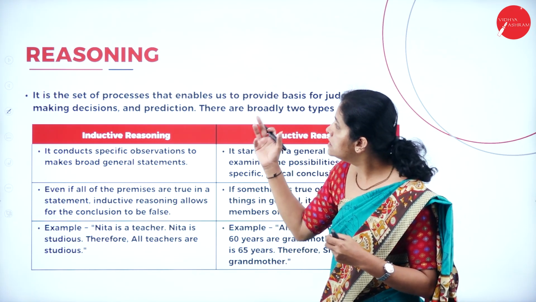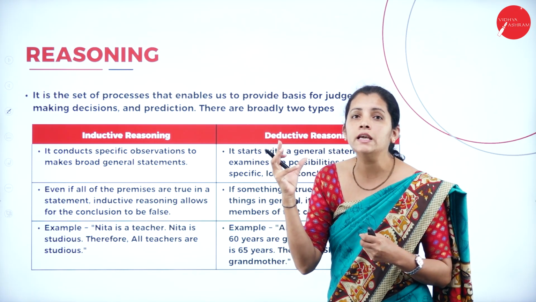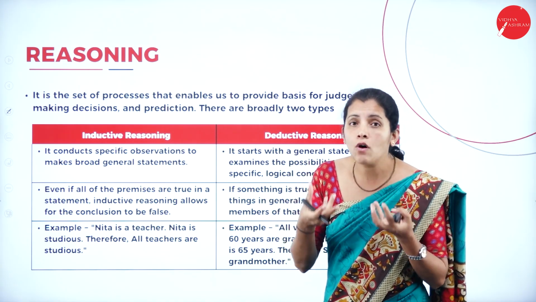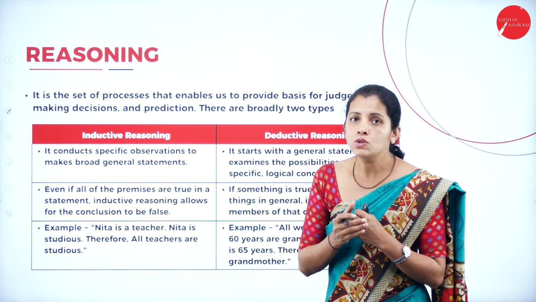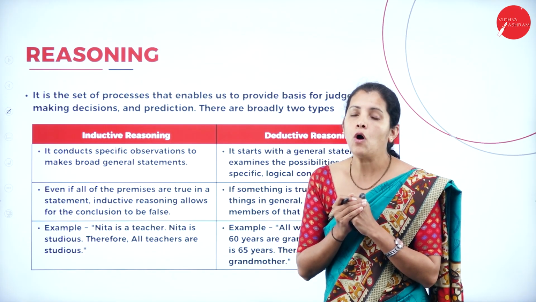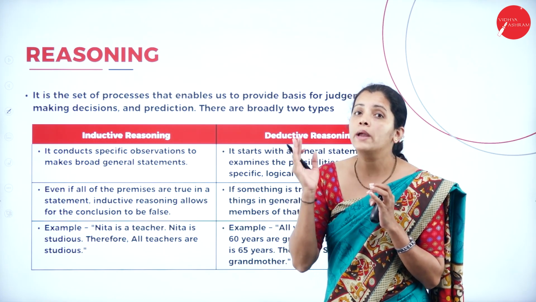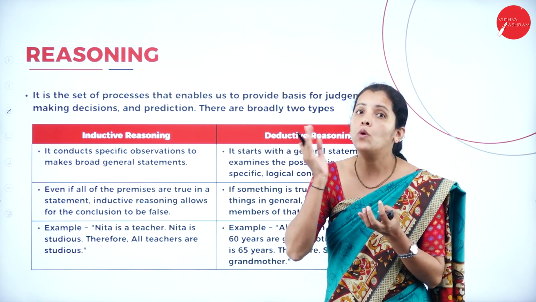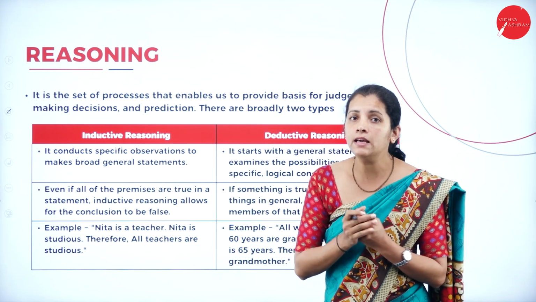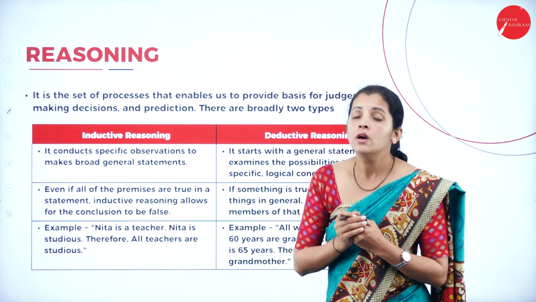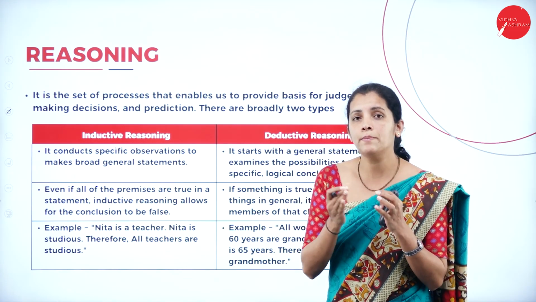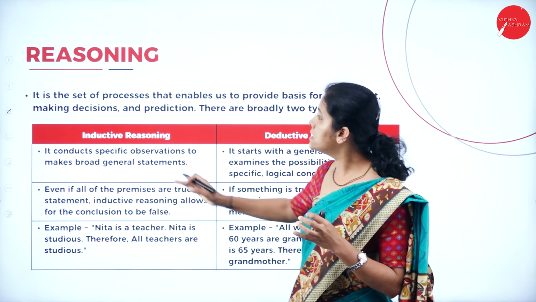So here reasoning is nothing but the thinking activity, or activity of thinking. Before taking any decision, or if I want to perform any action, I want to think, then I want to react. Similarly, I'm going to instruct the machine to follow the same procedure. So what is reasoning?